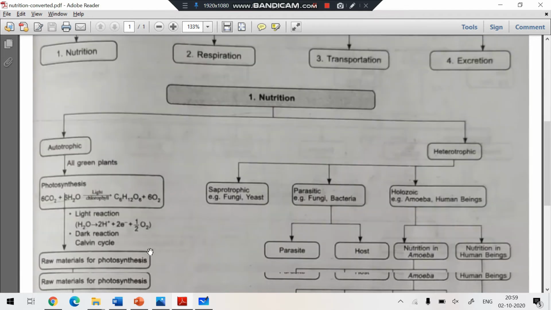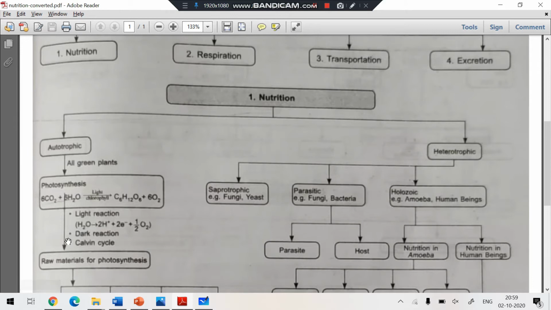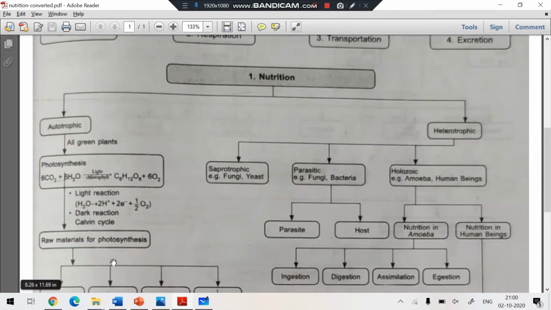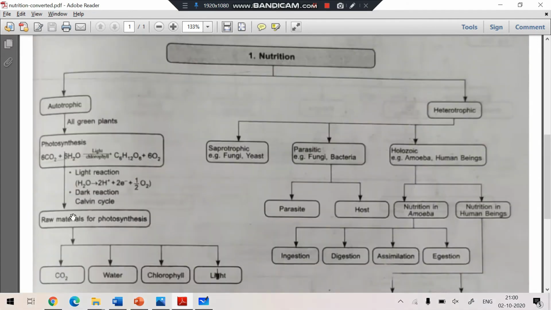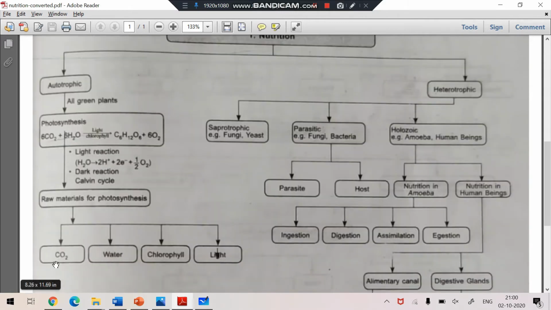Now the next: what are the conditions necessary for photosynthesis? The raw materials for photosynthesis are carbon dioxide, water, chlorophyll, and light.